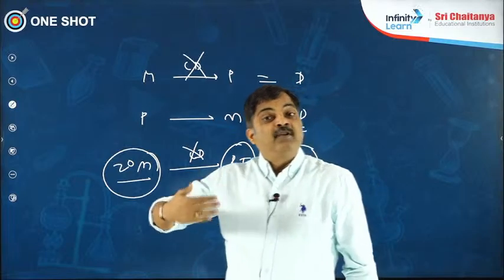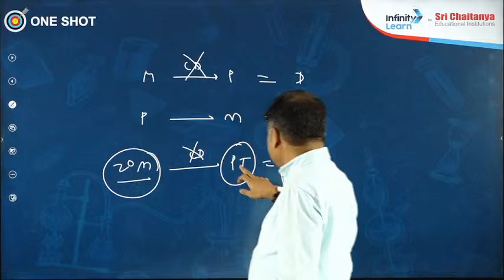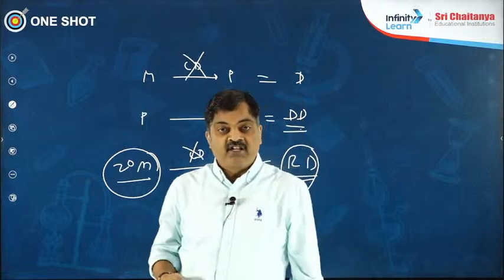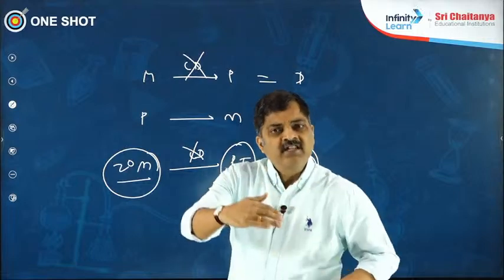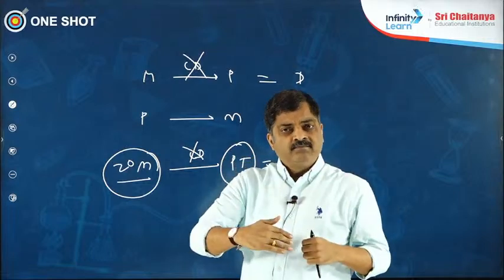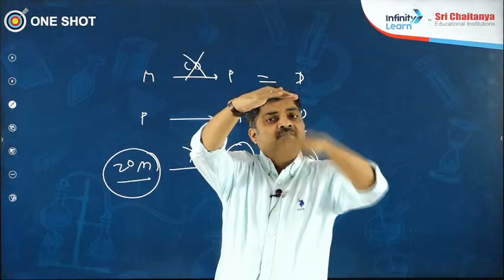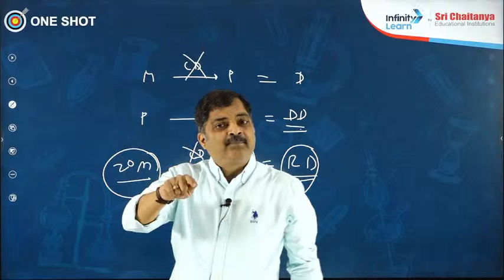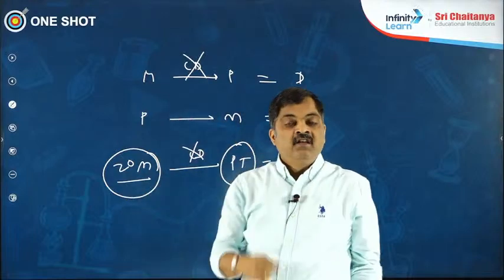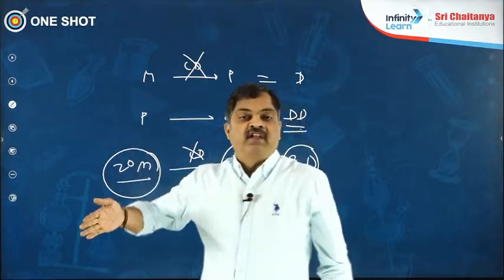Then, what are the examples for redifferentiation? I told you, secondary meristems giving rise to permanent tissues is redifferentiation. Examples are secondary xylem, wood, secondary phloem, bast, secondary cortex, cork, complementary cells. Xylem rays and phloem rays are all products of redifferentiation.